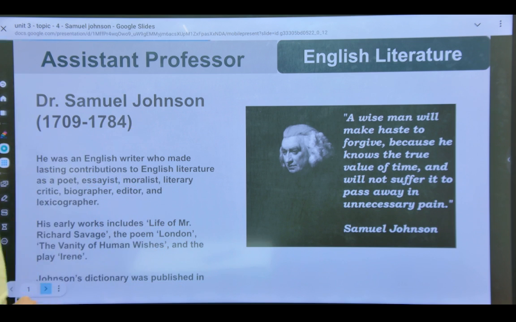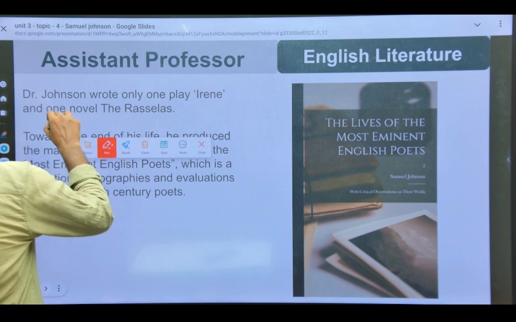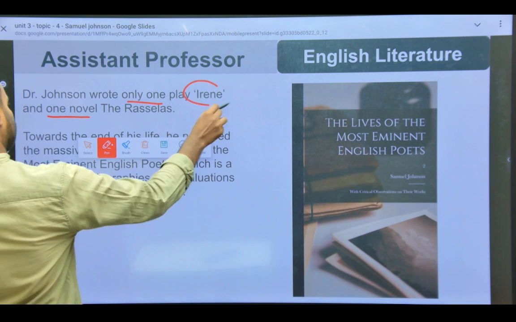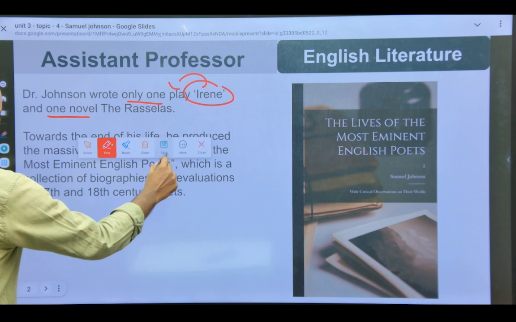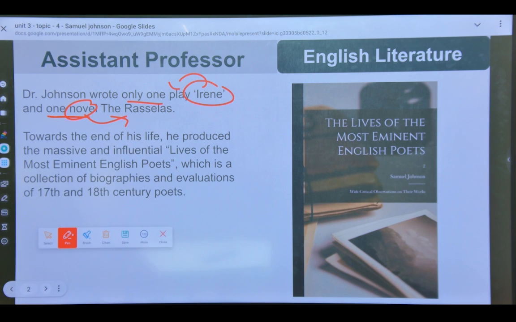Dr. Johnson wrote only one play. I have already told you this. He wrote only one play and only one novel. One novel and one play. The play name is Irene and the novel is Rasselas. Okay, this is a very important point.